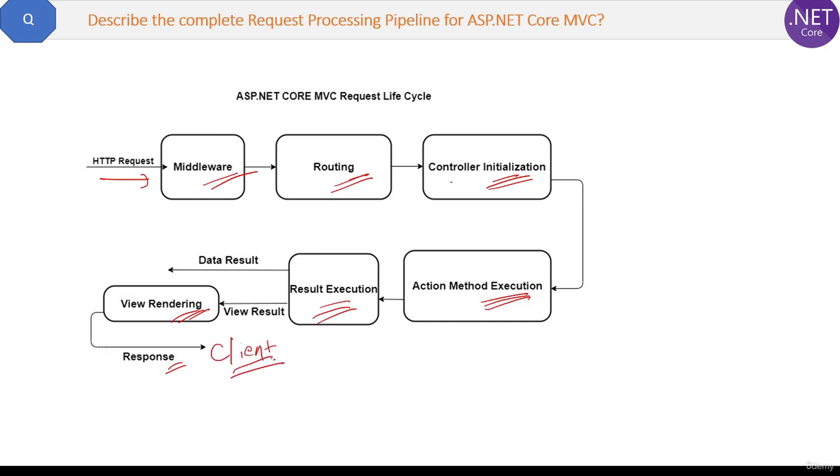Now in case of web APIs, only the view will not be there, but the rest of the things will remain the same. In a web API, a JSON string will be sent back as the response to the request. So this is a very high level idea of the request processing pipeline in ASP.NET Core MVC.